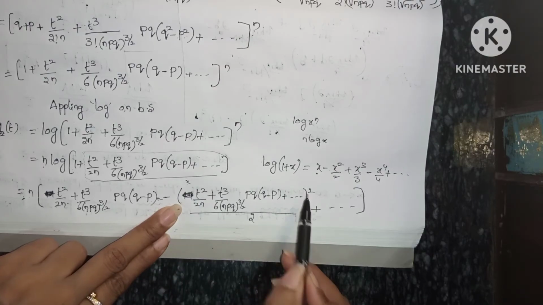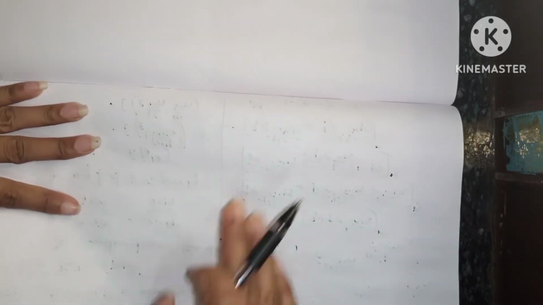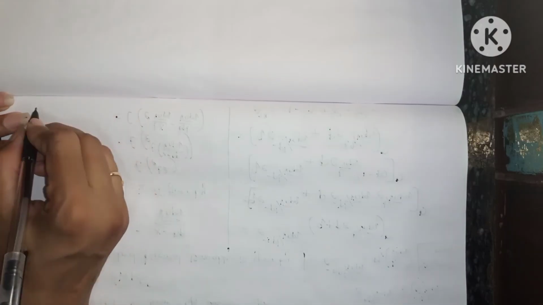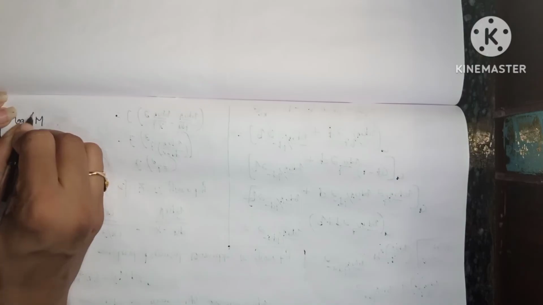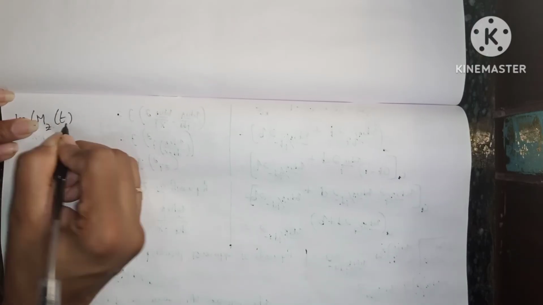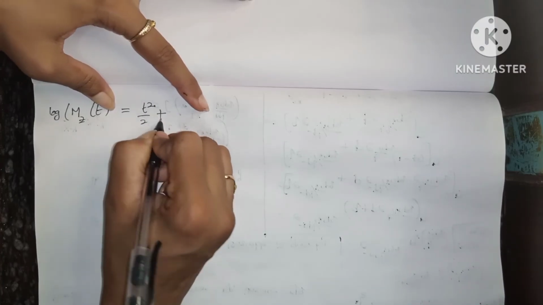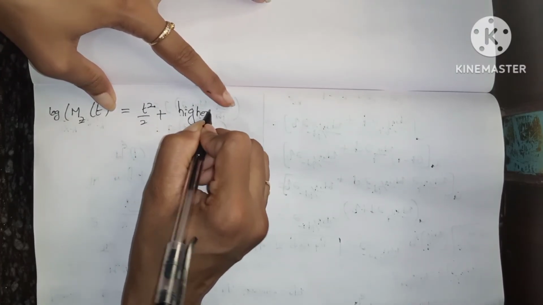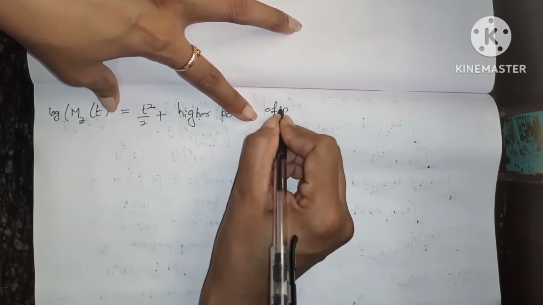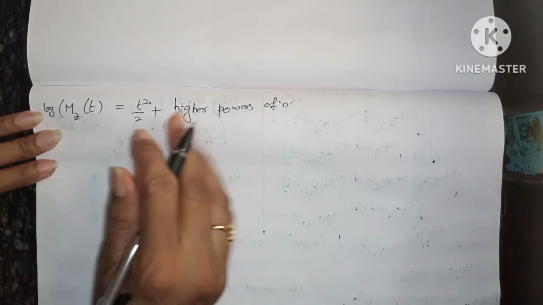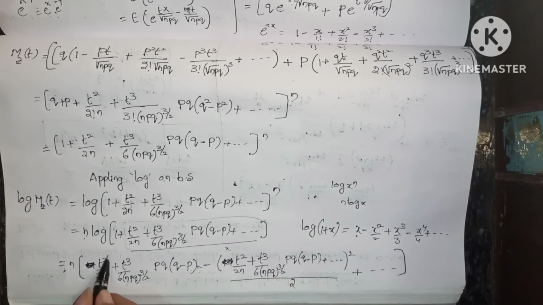Here whole square we are having. So that means the final answer we are going to get is n log mz of t equals t square by 2 plus higher powers, we will get higher powers of n. Okay, so that's why we don't simplify everything, we just write only this one term.